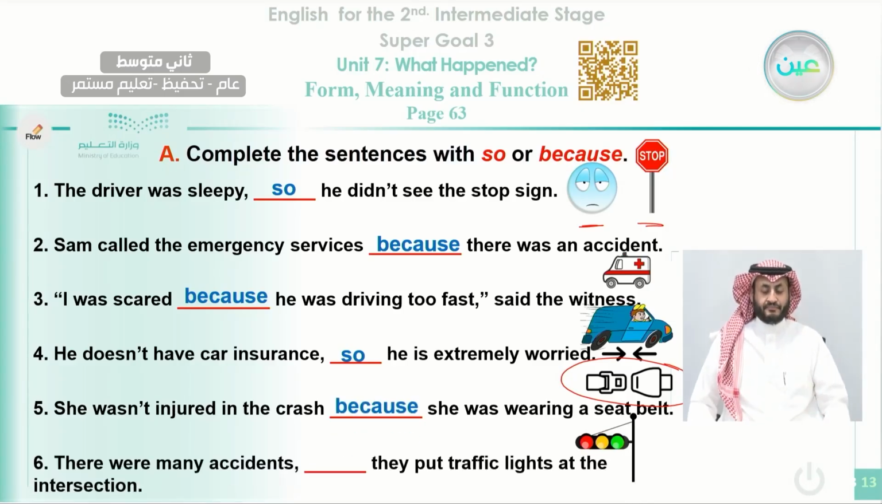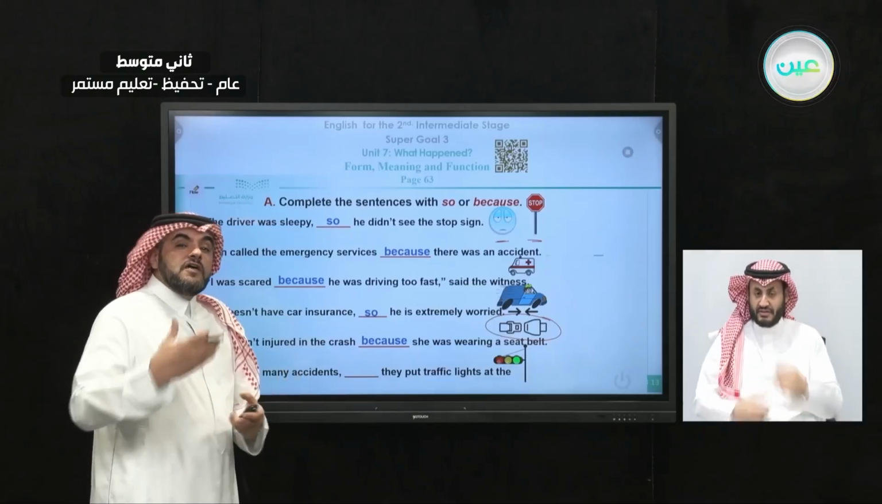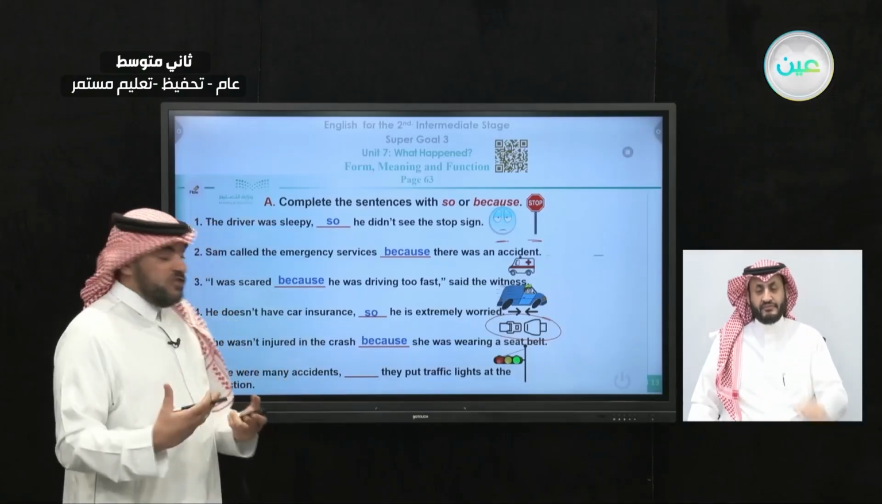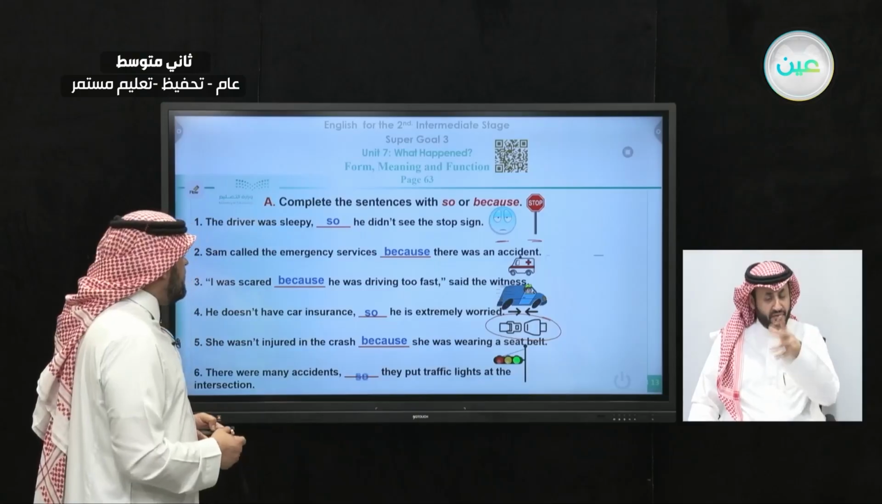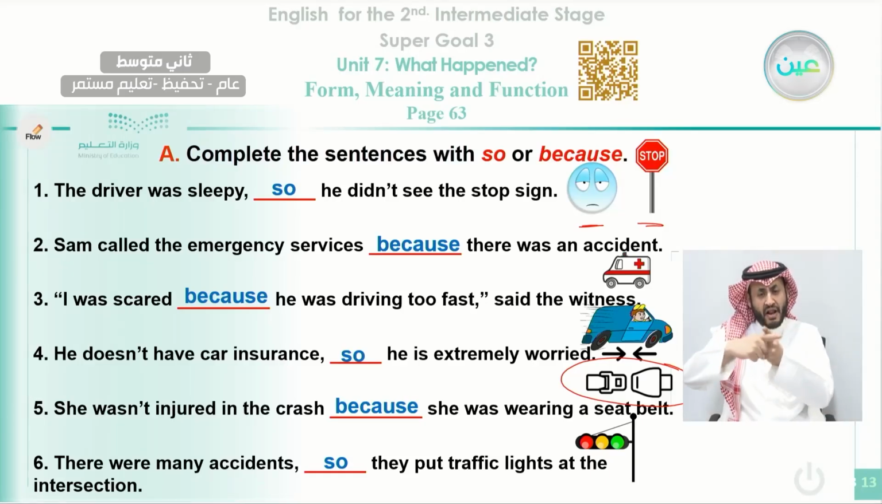And number six, there were many accidents. They put a traffic light at an intersection. An intersection is the place where two roads cross each other or meet each other. So what happened here? So this is a result. There were many accidents. They counted many accidents at this intersection, so they put a traffic light. As you can see, this is the picture of the traffic light.